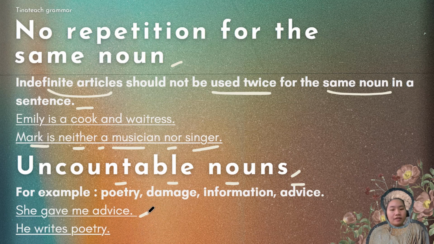So, she gave me advice. He writes poetry. If you were to say he writes a poetry, that is incorrect. Okay, that is not grammatically correct. But you can certainly say he wrote a line of poetry. Now that is quantifiable, that is countable, that is okay. She gave me a few pieces of advice, for example. Okay, if you add in quantifiable terms, you can certainly use indefinite articles. But if you're just going advice, poetry, damage, information, no need.